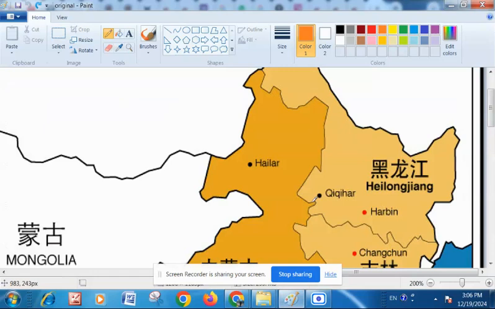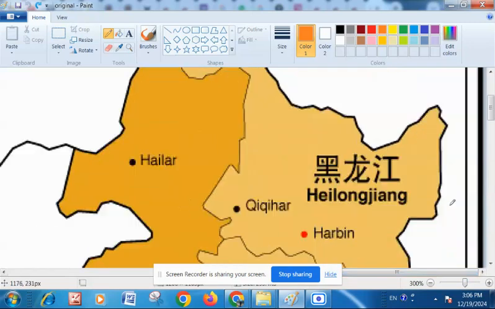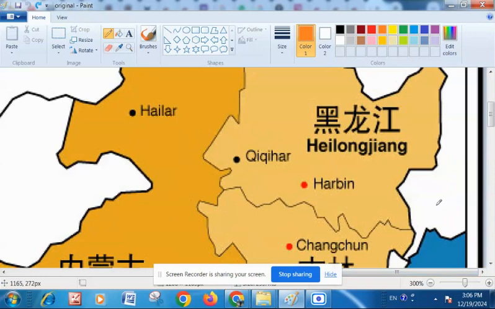So let us see the map of China, starting with the top northeast province. Let us look at this province. When you see this province, you see there are three drawings written at the top and its English alphabet sound is written below. So there are three symbols, which means this is a tri-syllabic word. There are three syllables or three sounds in this word.